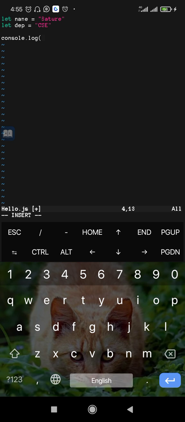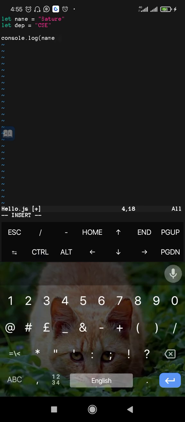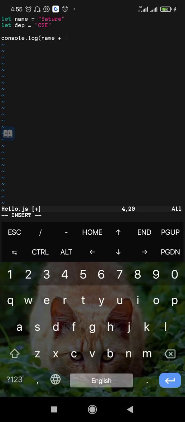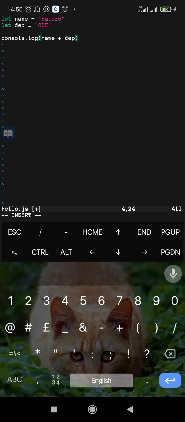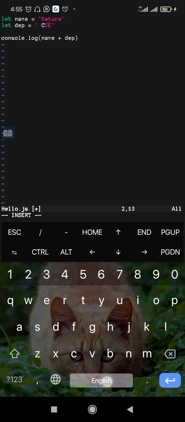But you have to differentiate. Kun ga nan wuraren ina amfani da node.js ne, kuma ina amfani da terminal, shi sun zan yi console ɗin shi da log. But in a ce a cikin HTML ne, no need to do that console. Maybe you will be using alert to print, either alert ko I think what we have the function there to print things in HTML, but maybe I forget. So like this console.log, let's say I set name, concatenating name plus dev like this, and maybe here let me add a space like this.